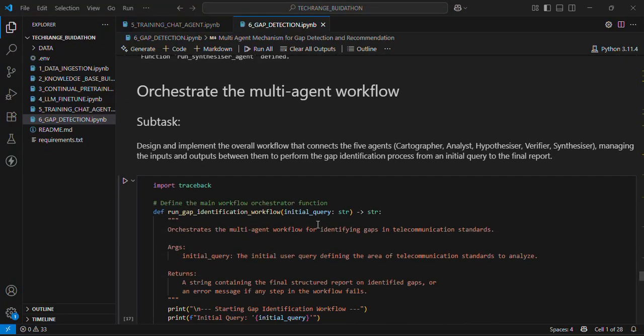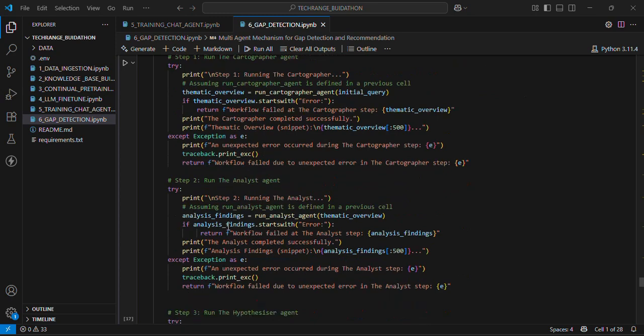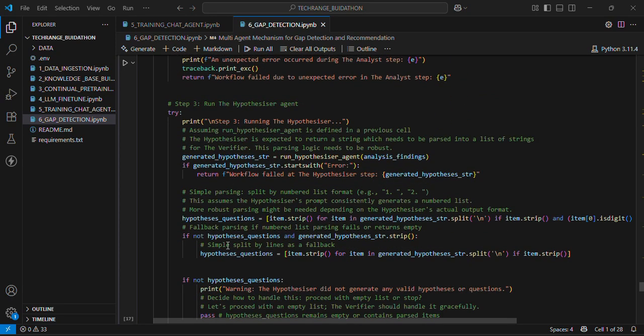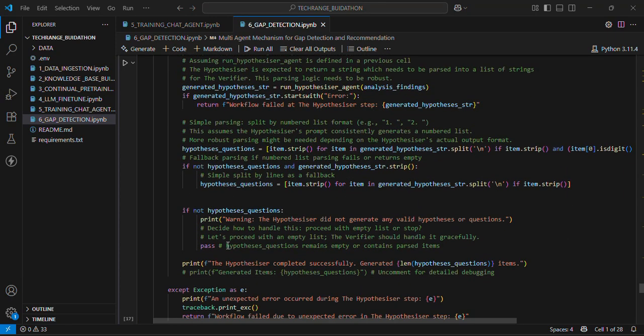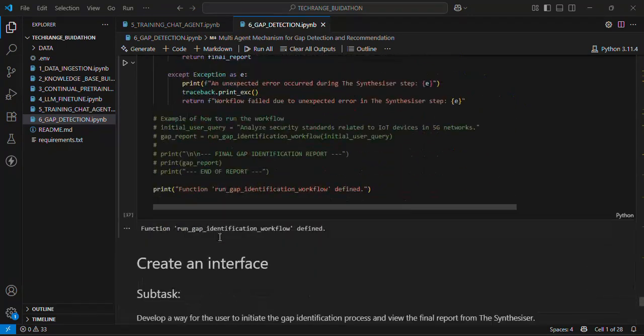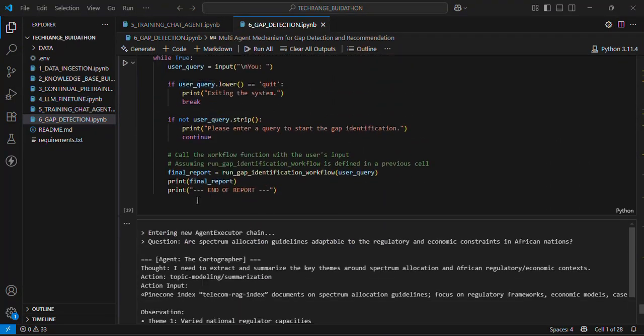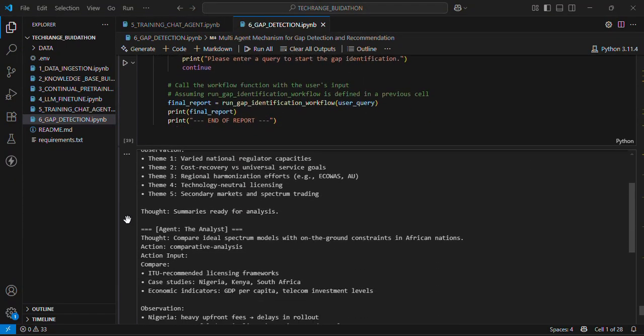Finally, we then orchestrate the multi-agent workflow for all of these agents and how each of their outputs will be given as input to the next agent. Then finally, we set up an interface which we use to interact with this agent.